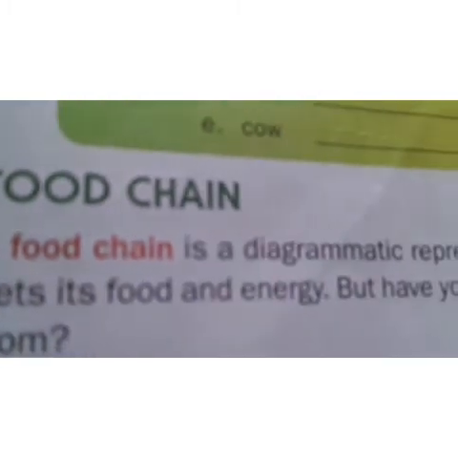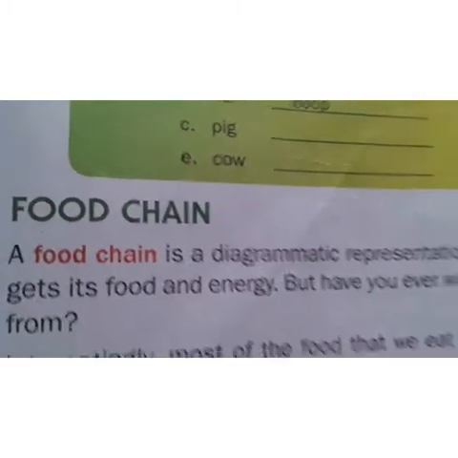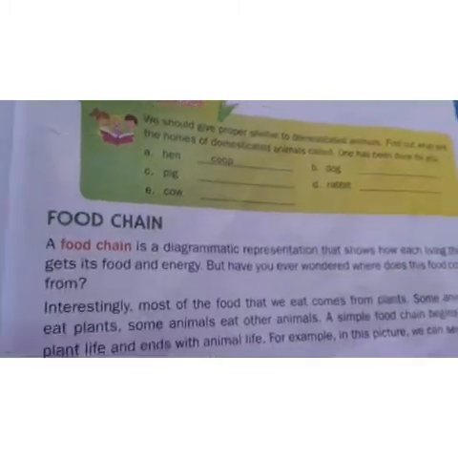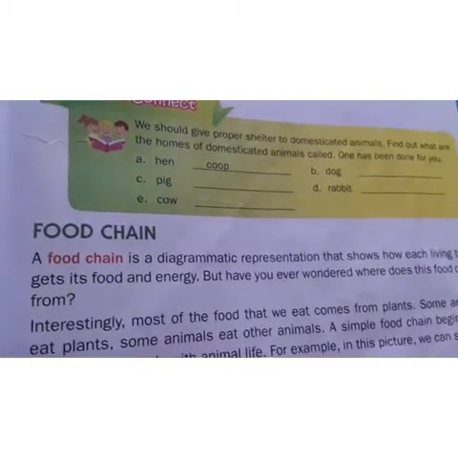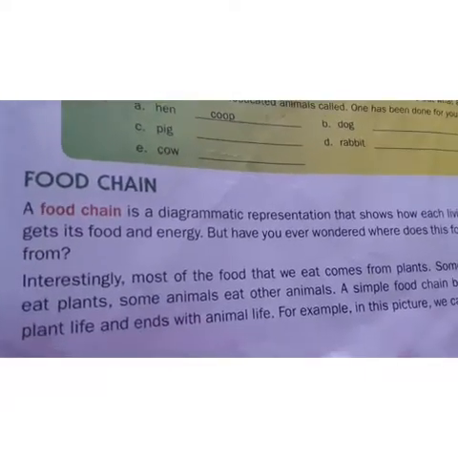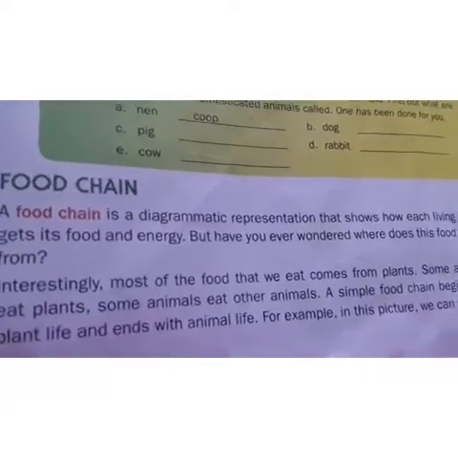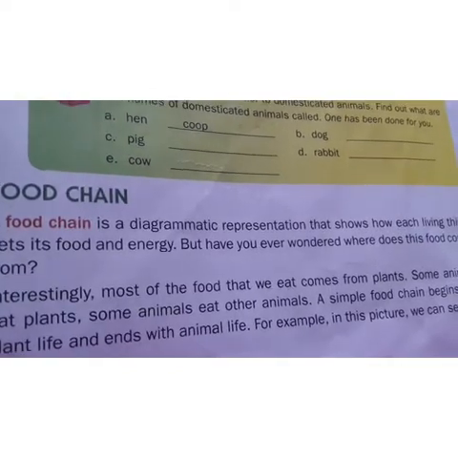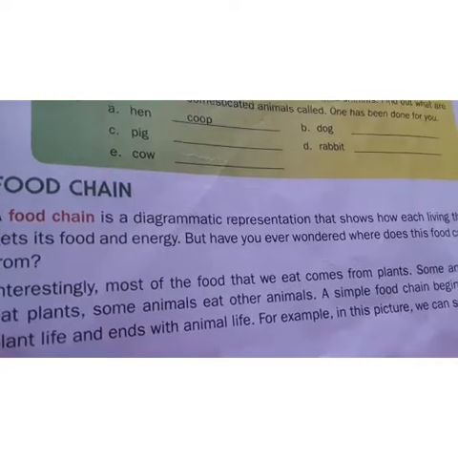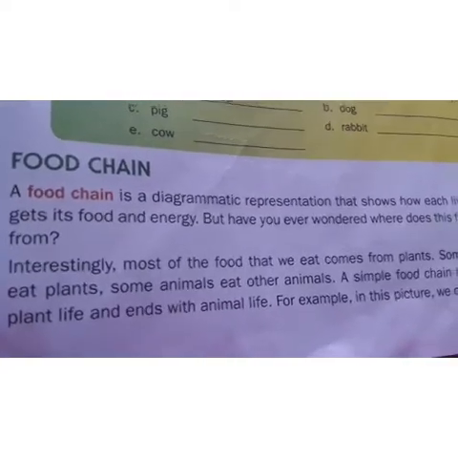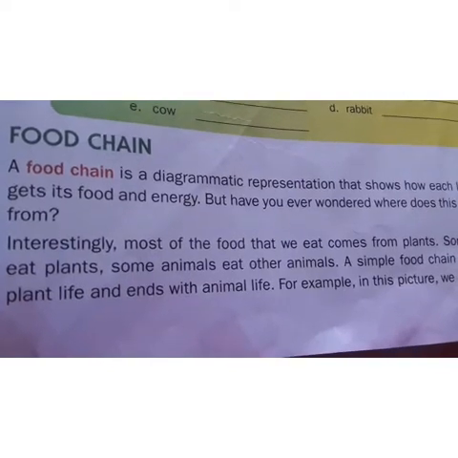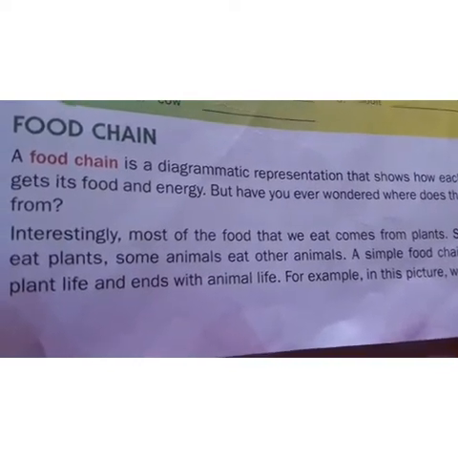A food chain is a diagrammatic representation that shows how each living thing gets its food and energy. And each and every food chain starts with a plant and ends with animal life.